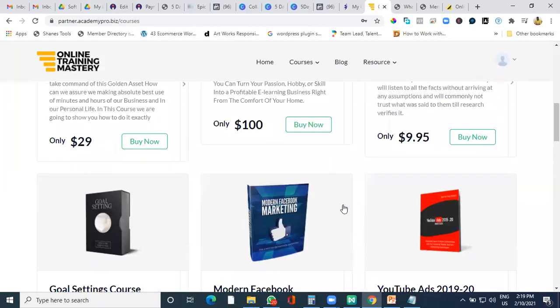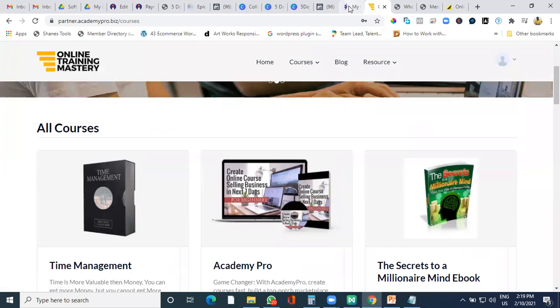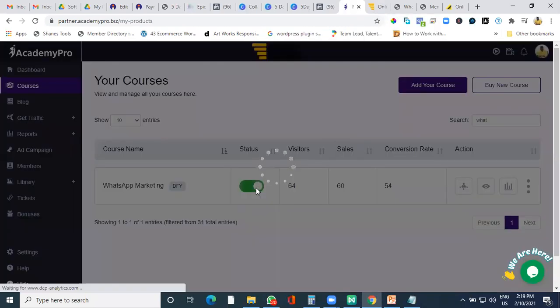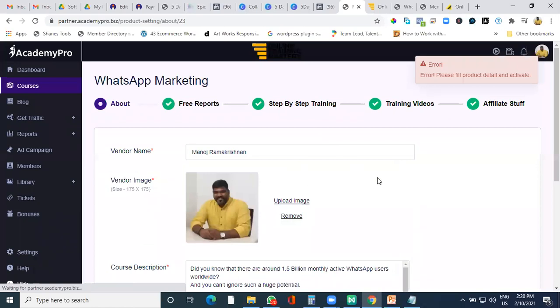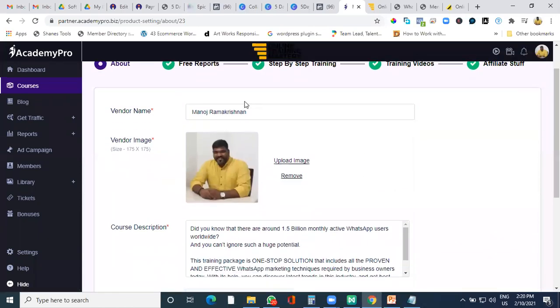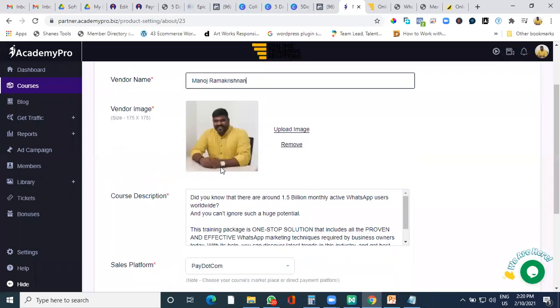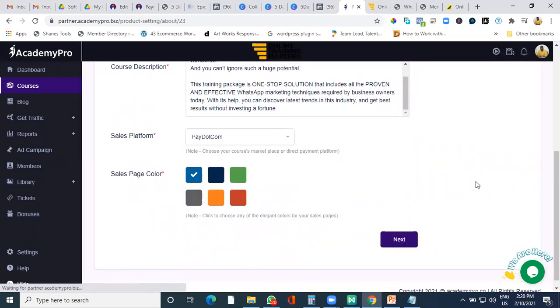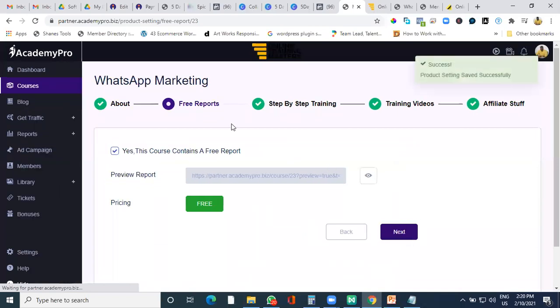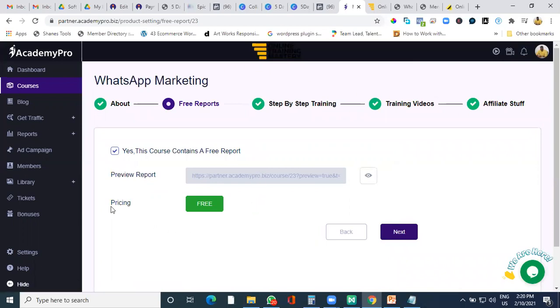Now, if you want to activate the course, it is very easy. Just at the click of a button, you activate it. It will take you inside the manage area where you just write your name and put your photograph; the content is ready. You don't need to do anything over here. Click on next and move ahead. A pre-report is something you can share, and for a preloaded course the pre-report is already there, so it is checked.